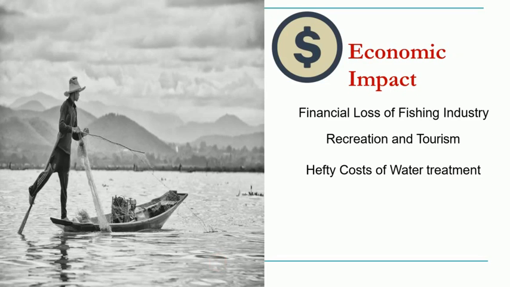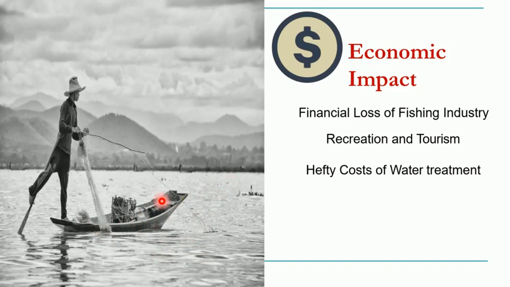What are the economic impacts that affect our economy? Suppose this water body has a lot of tourism. Now, if eutrophication takes place, the entire water body is covered by algae or algal bloom, and all the animals will die. Suppose boating activity was taking place earlier; now you cannot do this boating activity.